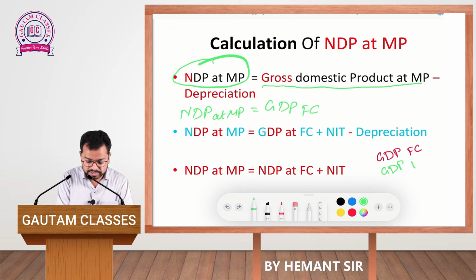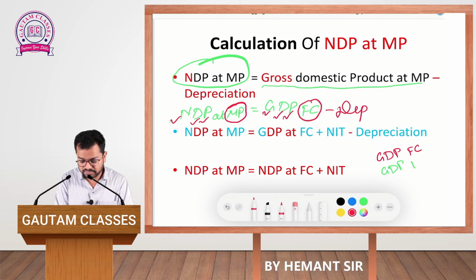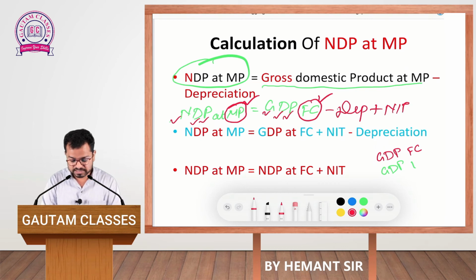See, you are required to calculate the value of net where gross is given. So you are supposed to subtract the value of depreciation. Now domestic is given, production is given. Now you are required to calculate the value of market price, and the value of factor cost is given. So what are you supposed to subtract, or what are you supposed to add? Here you are supposed to add the value of NIT, because you want to calculate the value of market price from the value of the factor cost. So I think students, it's clear.